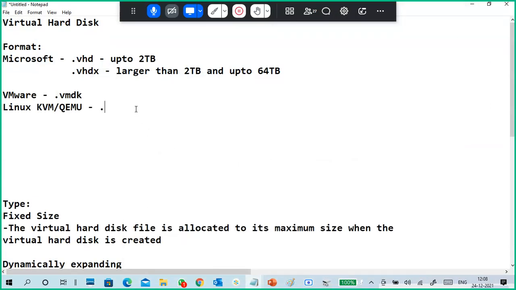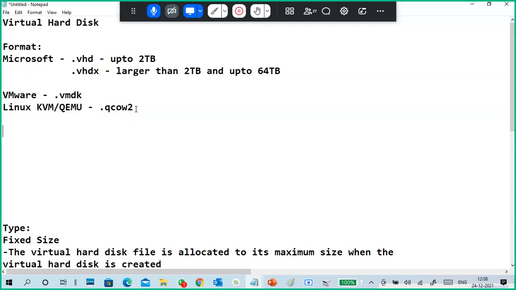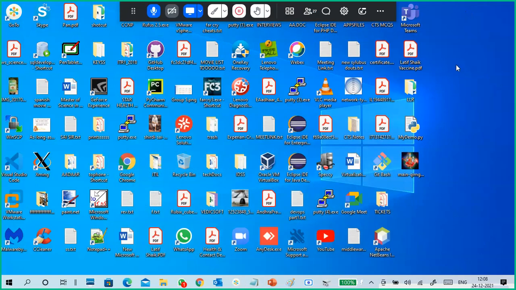So this is QCOW2. You can use capital or small letters, no problem. This is also a virtual hard disk format. Oracle VirtualBox also has a format called .vdi. Oracle VirtualBox supports different types of virtual hard disk.